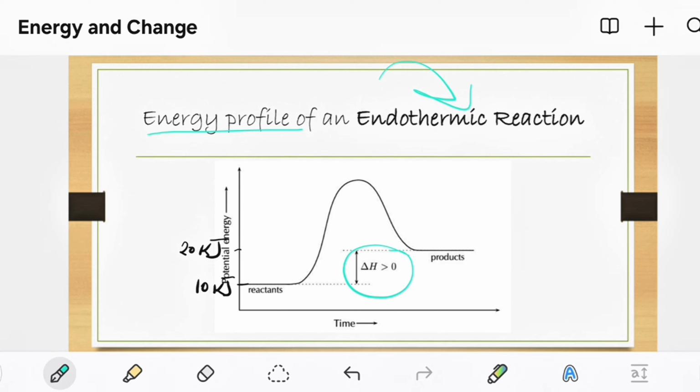How will you do that? This is where you will go to the enthalpy and tell them, because the enthalpy is negative. But for an endothermic reaction, you'll tell them that it is an endothermic reaction. Why? Because delta H is greater than 0. Delta H is a positive number.